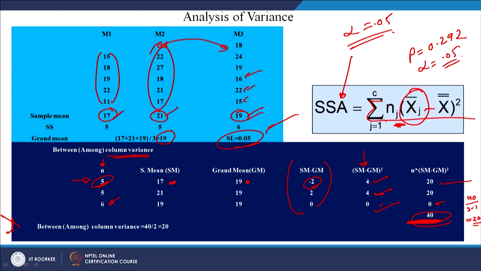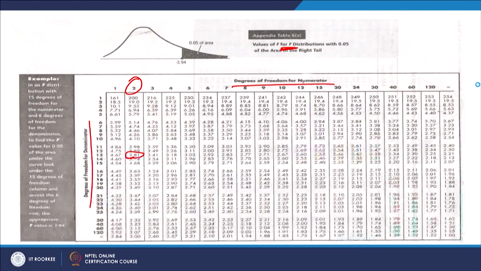So, the p value is not less than alpha. So, we do not reject the null hypothesis. So, you are getting the same answer whether you do it manually or through Minitab software. So, this is how you can solve this question.